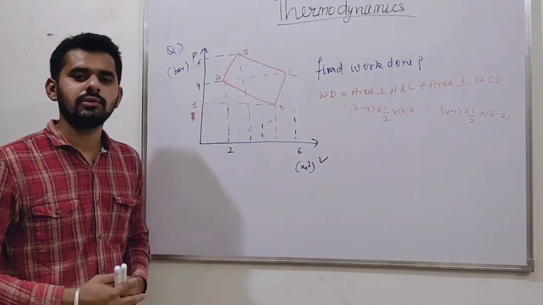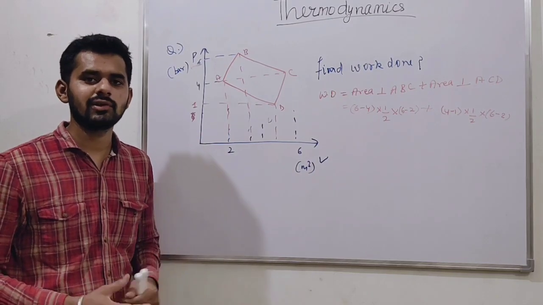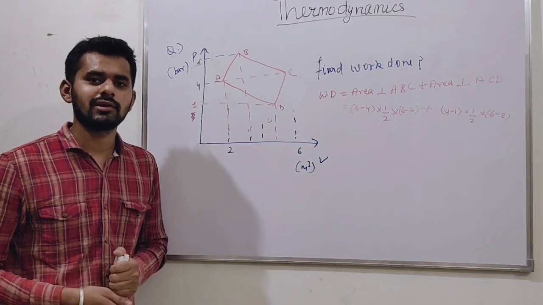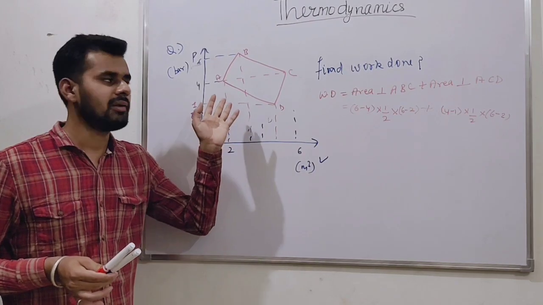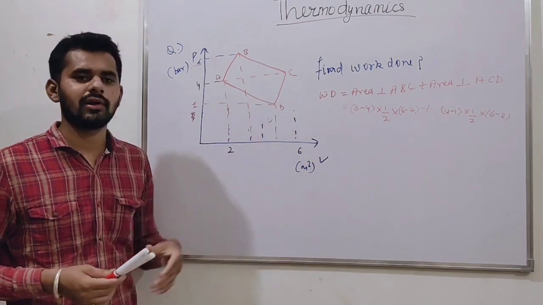So friends, this is another problem for us. How can we tackle problems like these? If a PV diagram is given to us, then examiners ask for the work done. We know that the area under the PV diagram is basically the work done. Simply by using geometry, we can easily find the work done.